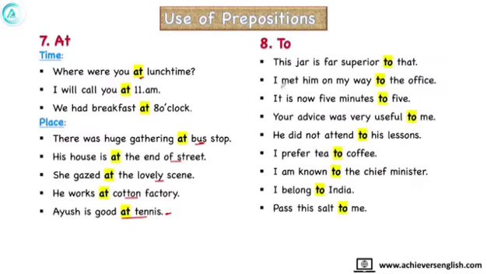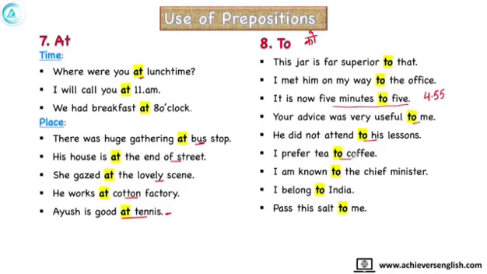Then next comes to. The meaning of to in every sentence is not the same. This jar is far superior to that. I met him on the way to the office. It is now 5 minutes to 5 when you are talking about time. 5 minutes to 5 means 4:55. Your advice was useful to me. He did not attend to his lessons.